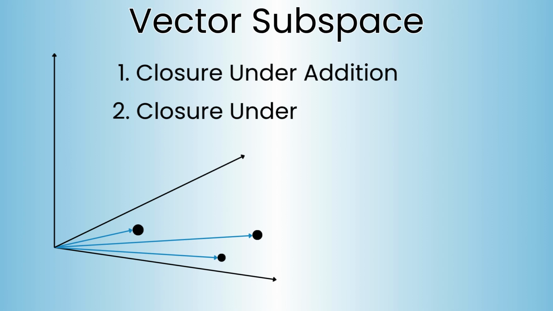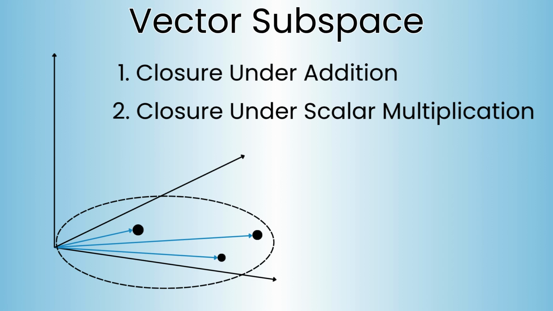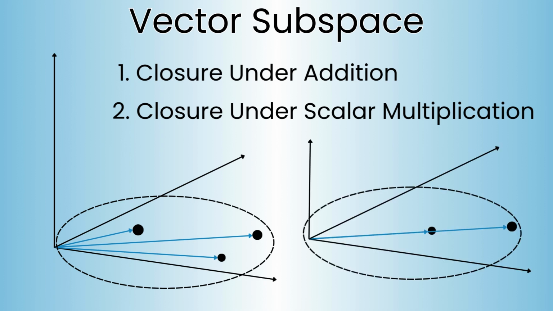Think of a 3D video game world. That's our vector space. The flat ground plane is a subspace. Why is that? If you take any two vectors on the ground and add them together, the result is still a vector on the ground. It's closed under addition. If you take any vector on the ground and scale it, it still lies on the ground. It's closed under scalar multiplication.